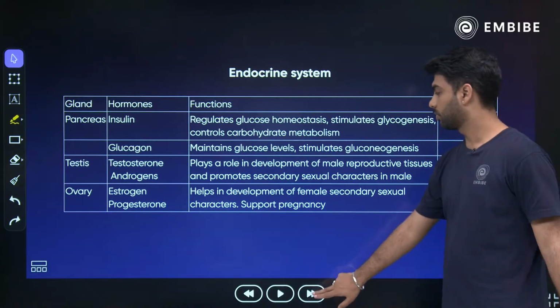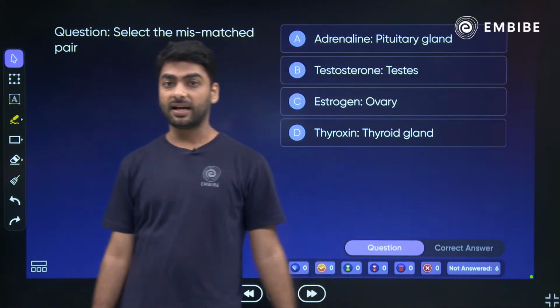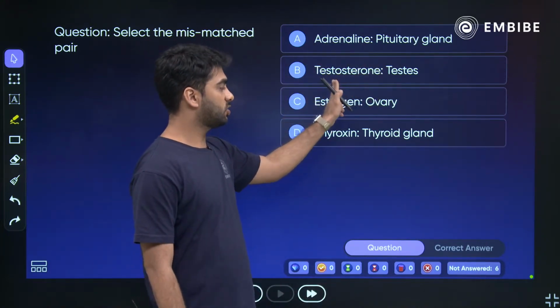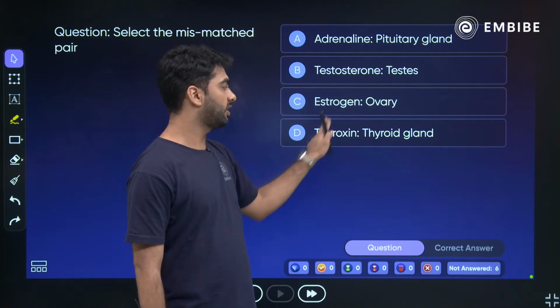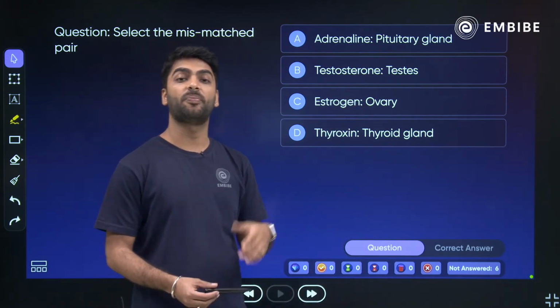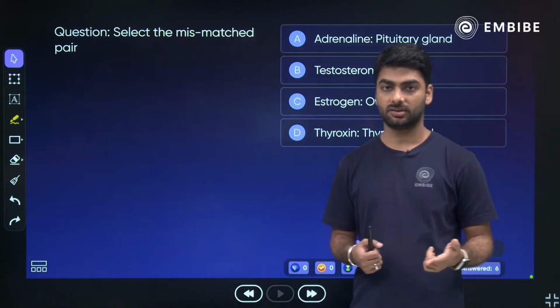चलो, select the mismatched pair. Select the mismatched pair. Adrenaline pituitary, testosterone testes, estrogen ovary, thyroxine thyroid gland. Sir, thyroid gland is responsible for basal metabolic rate. प्रथम basal metabolic rate. ठीक है,